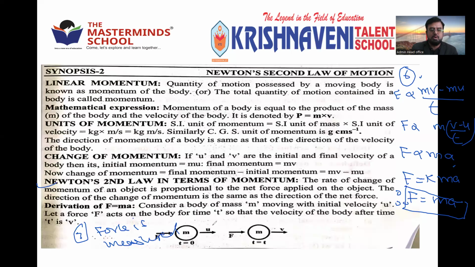Mass into acceleration. What is mass? Mass we measure in kg. Acceleration is meter per second square. So kg meter per second square, or you can measure in Newton, the name of the scientist. Or in the CGS system, you can measure in dyne. 1 Newton is equal to 10 power 5 dynes.